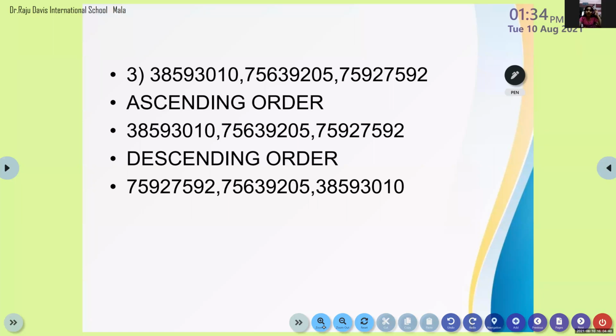Ma'am, in this question, the last two numbers, starting 7 and 5, are both same. So we go to the next digit. If they are same, you go to the next digit. Okay, ma'am. Here 9 is larger, so you take 9.